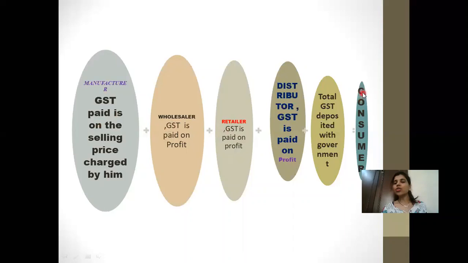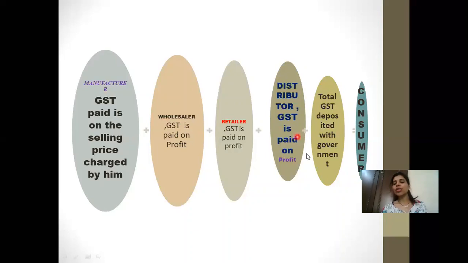And now when the consumer pays the bill, the consumer will pay inclusive of everything. So the final price will be the selling price of the manufacturer, the profit of the wholesaler if he is there, or if it comes directly to the retailer, then the profit of the retailer, plus the total GST deposited with the government, and then that final value is paid by the consumer.